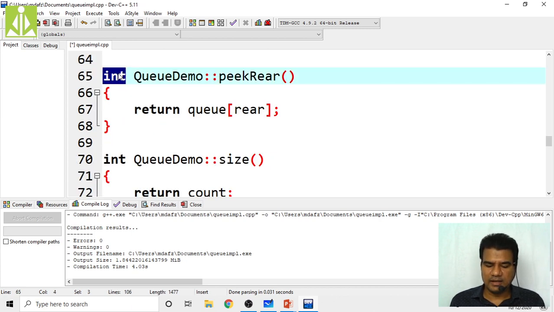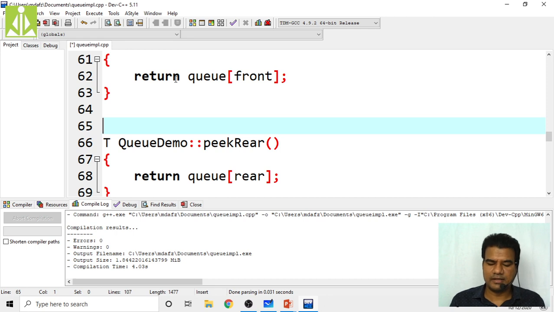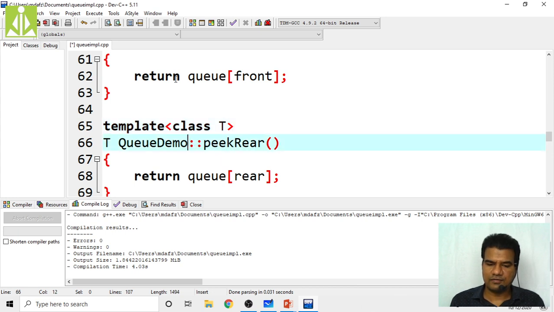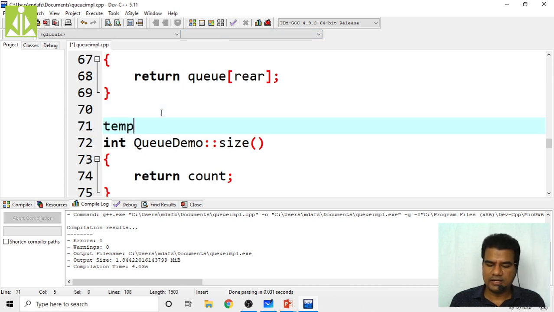So peek rear will also return template, and for Q of rear, yes, this definition you have to do the template here. Template definition class T, and here also you have to put one T like this. Okay, next size is also the same thing.